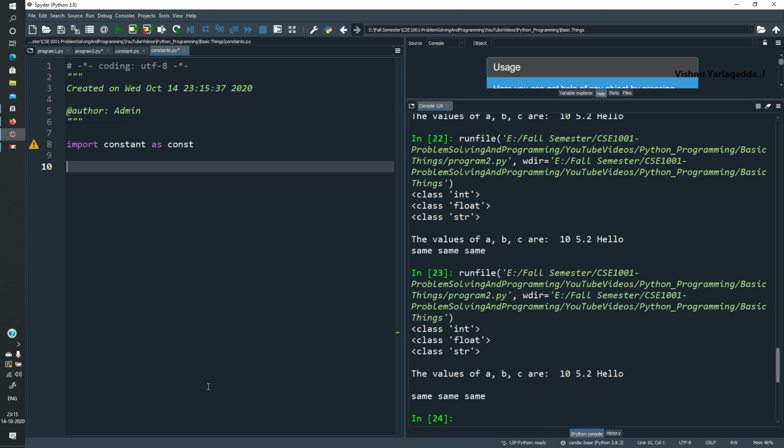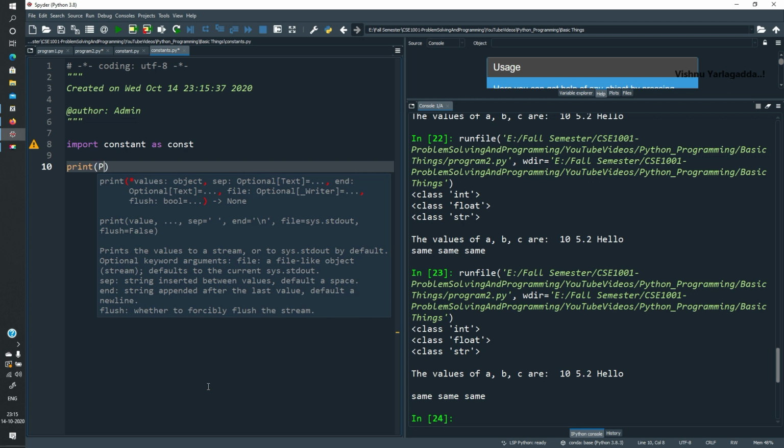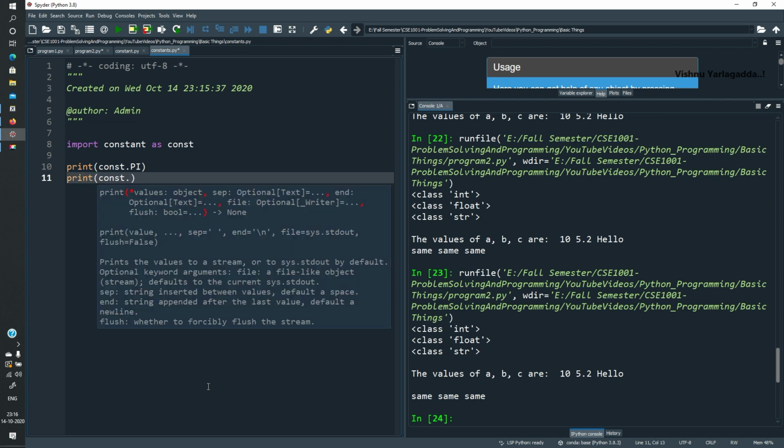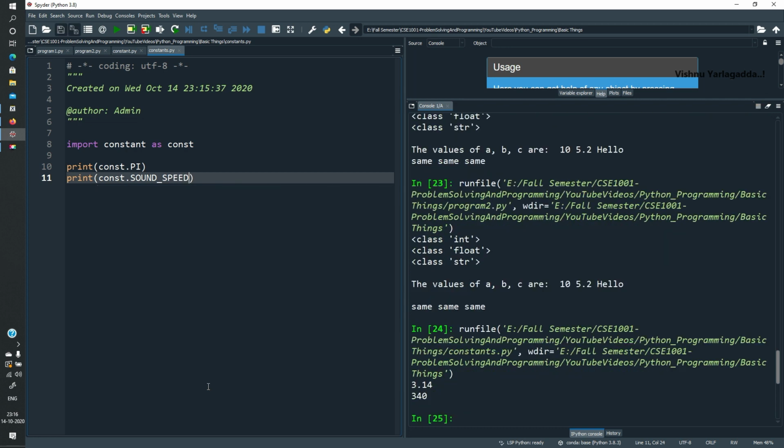Okay, so then I can perform the operations: print of constant.py, then print of constant dot sound speed. Run it with F5. So 3.14 and 340 have been received from the constant.py. These constants are to be declared with capital letters.